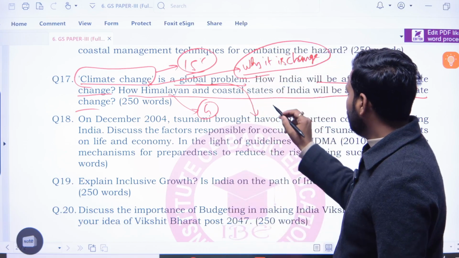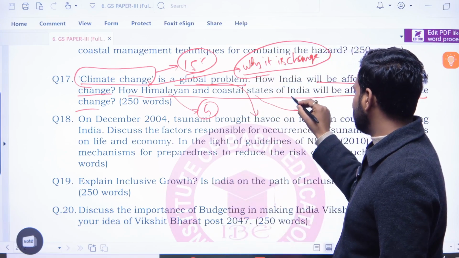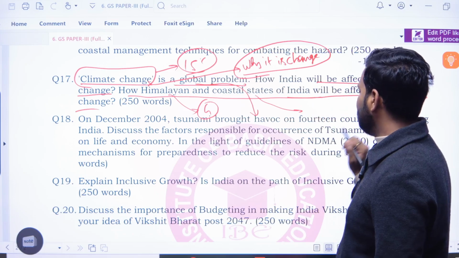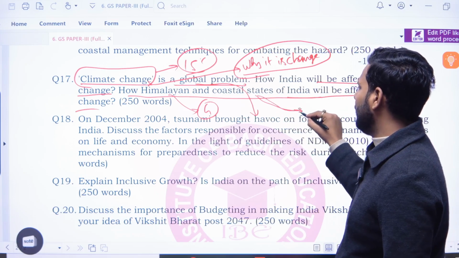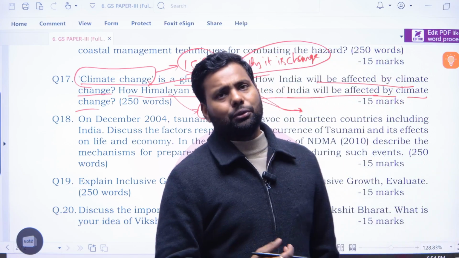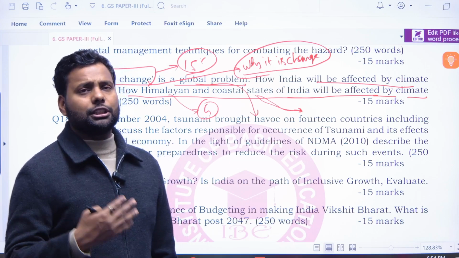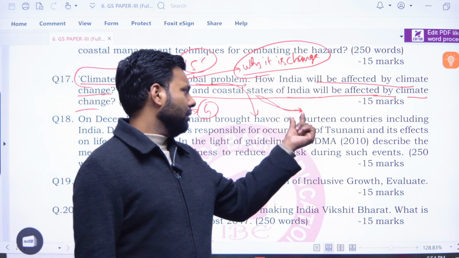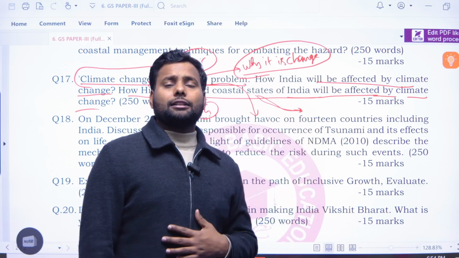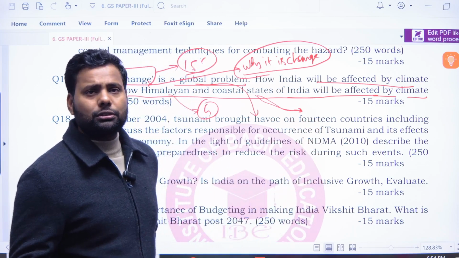Okay, now how will the coastal states of India be affected? Yes, coastal states of India will also be affected by El Nino, drought, the sequencing of drought and flood, and we also discussed incidents like cyclones.